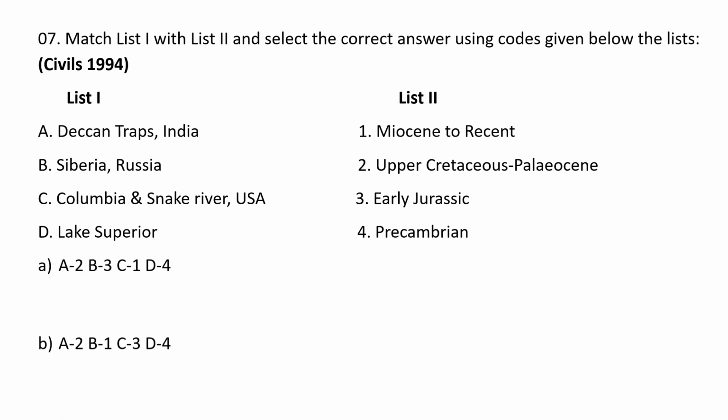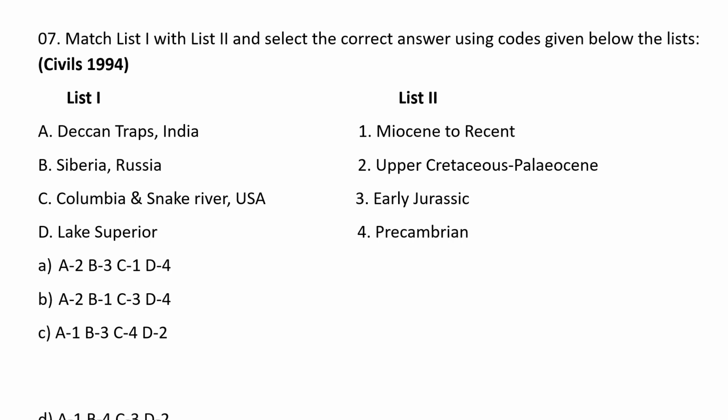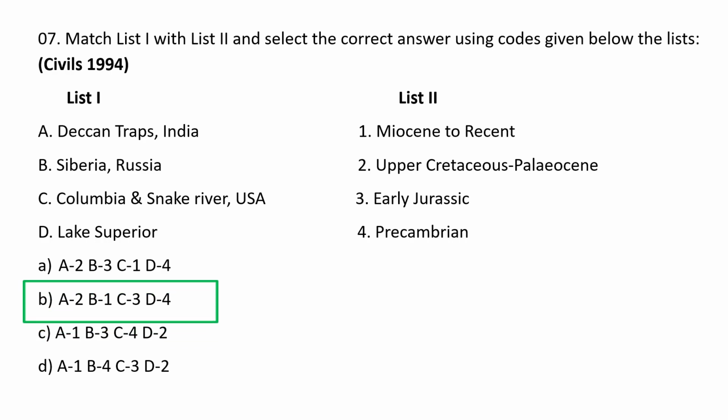The choices are A. A2, B3, C1 and D4, B. A2, B1, C3 and D4, C. A1, B3, C4 and D2, D. A1, B4, C3 and D2. The correct option goes as B. Deccan Traps India belongs to Upper Cretaceous to Paleocene, Siberia Russia belongs to Miocene to recent, Columbia and Snake River USA belong to Early Jurassic, and Lake Superior belongs to Precambrian. So B is the correct option.